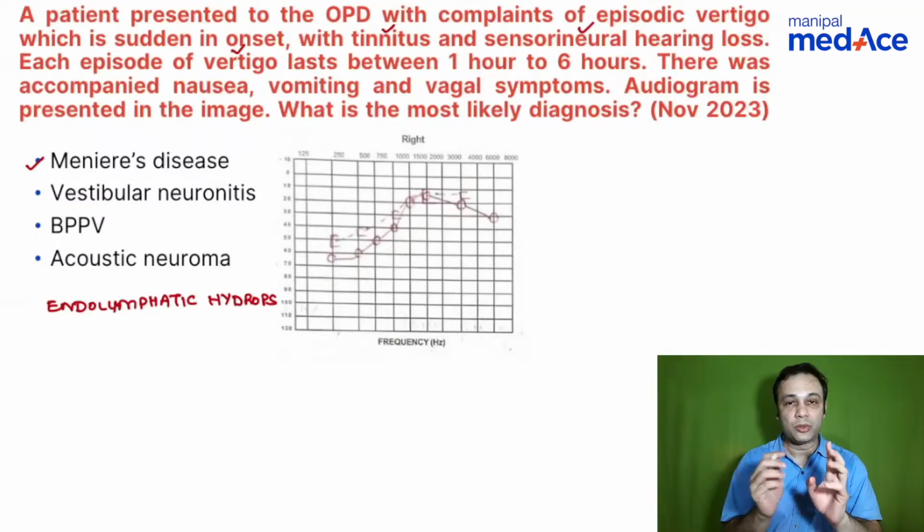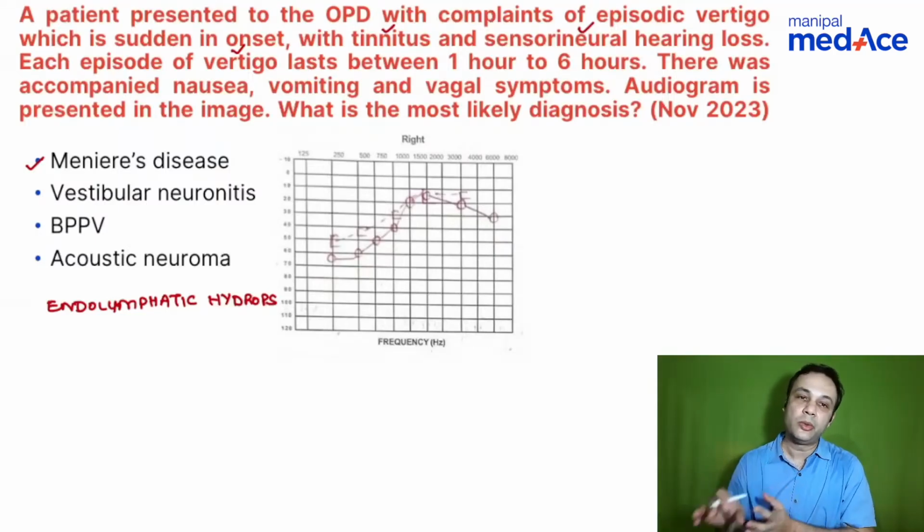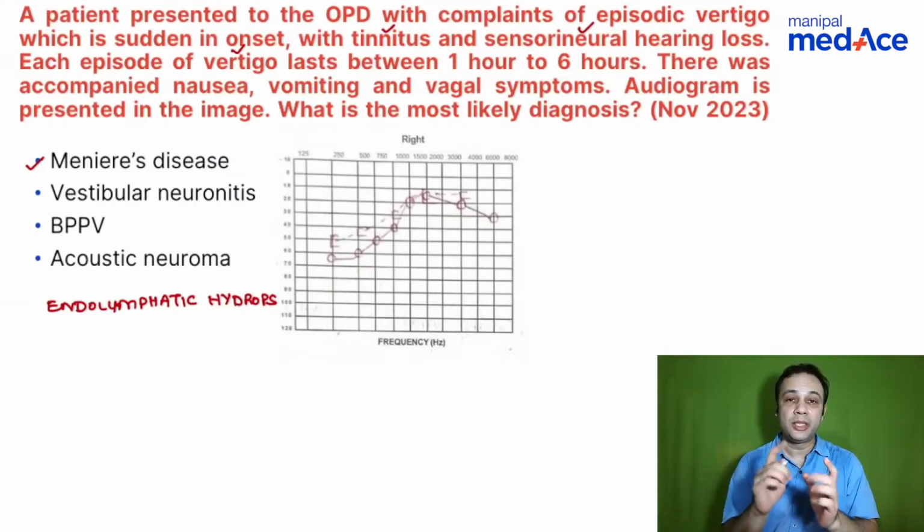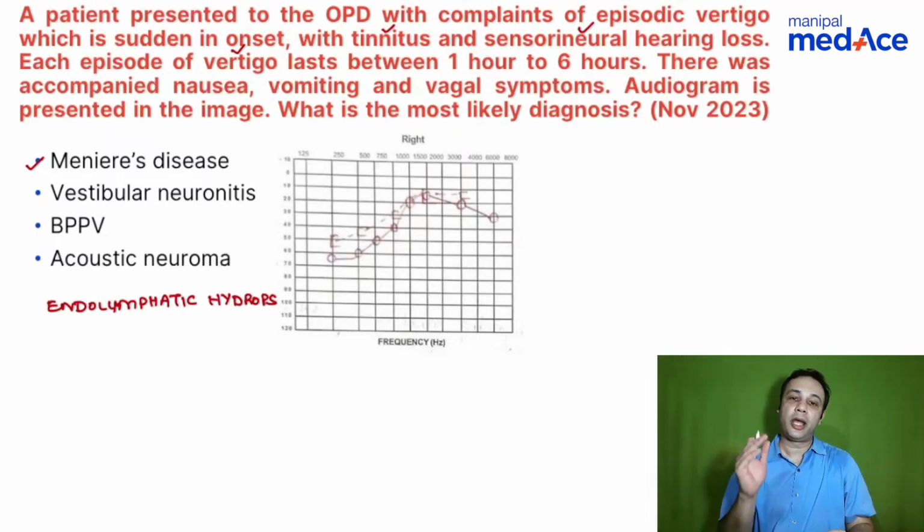So what happens over a period of time? The Reissner's membrane heals by fibrosis, and this leads to improvement in hearing, or the vertigo itself goes down. So remember, these attacks happen every now and then, and when they do, the sensory neural hearing loss aggravates.